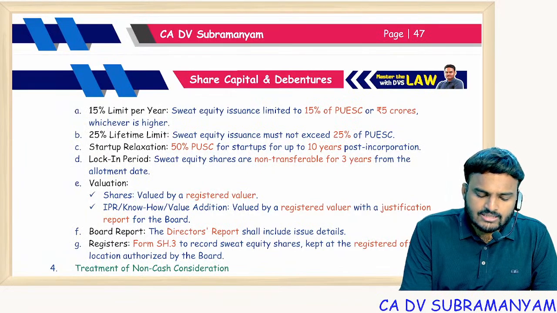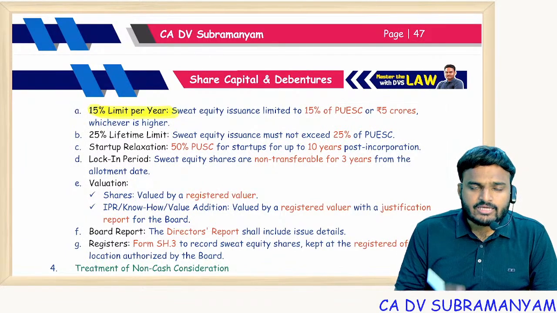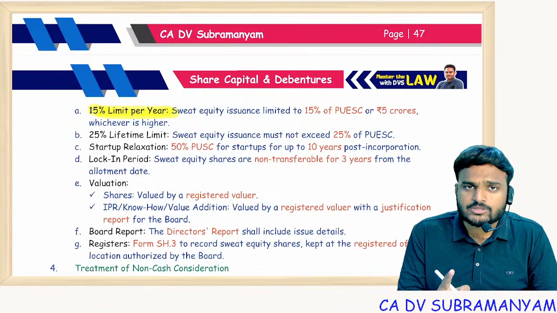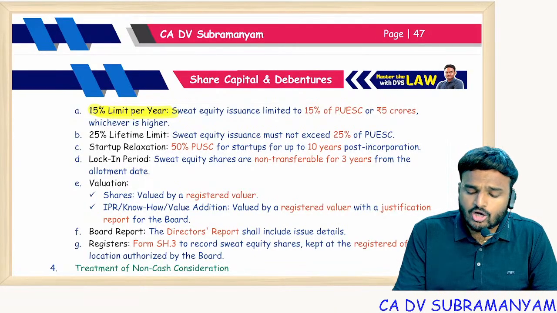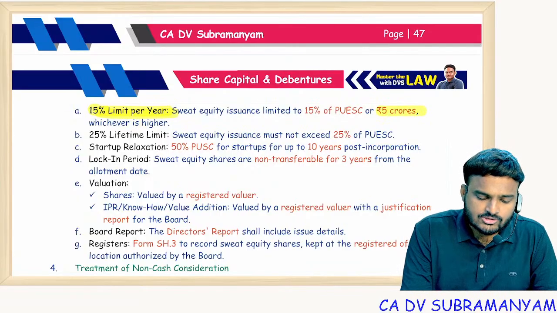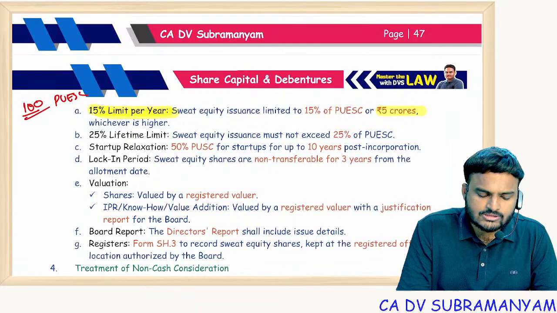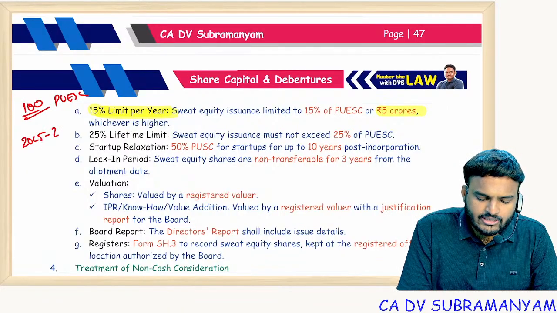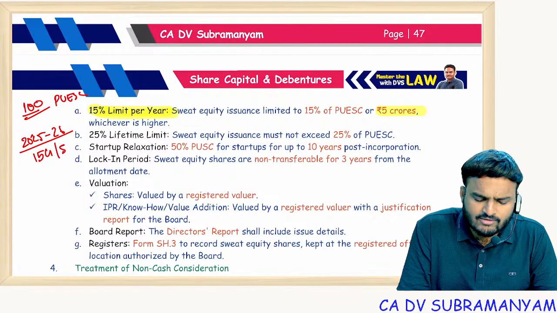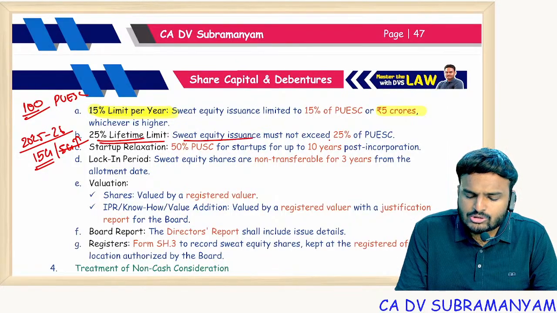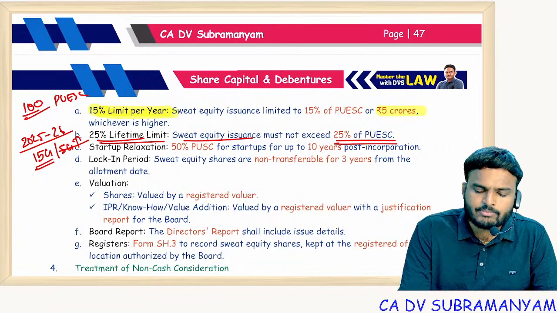Per year, the limit is 15%. In a year, at a time, you can issue 15% of your existing paid up share capital as sweat equity shares, or rupees 5 crores, whichever is higher. So let me put it in numbers. My existing paid up equity share capital is 100 crores. Now, for the financial year 25-26, I can issue sweat equity shares of 15%. That means 15 crores or 5 crores, whichever is higher. So definitely 15 crores. 25% lifetime limit. Sweat equity shares issuance must not exceed 25% of the paid up equity share capital.